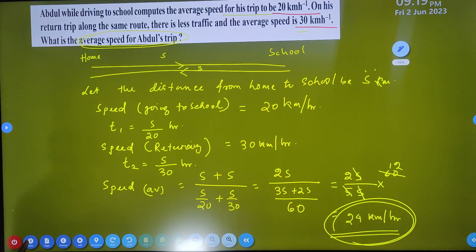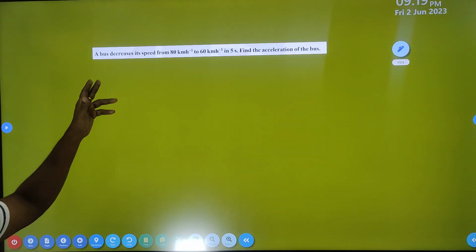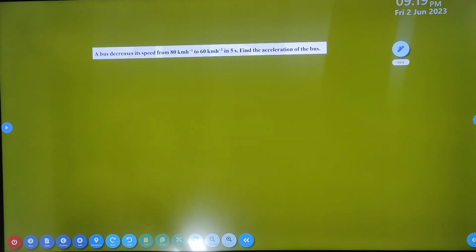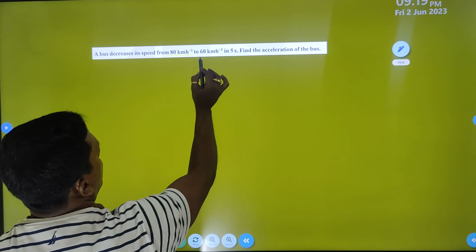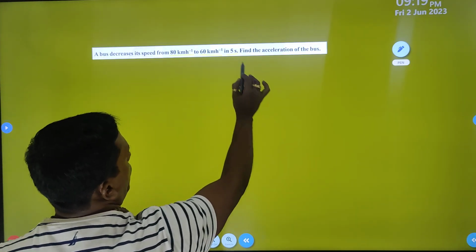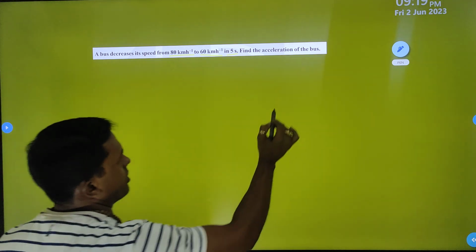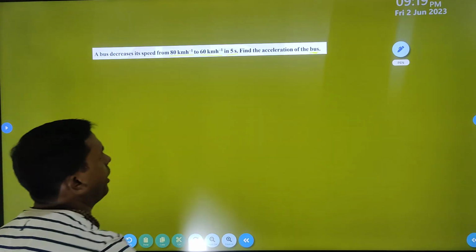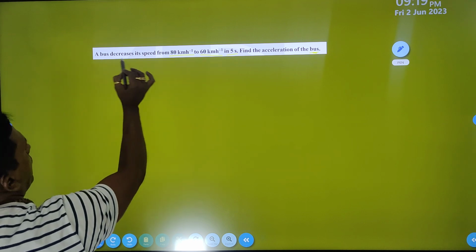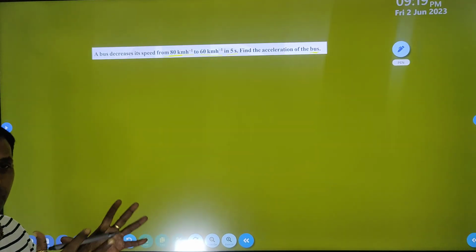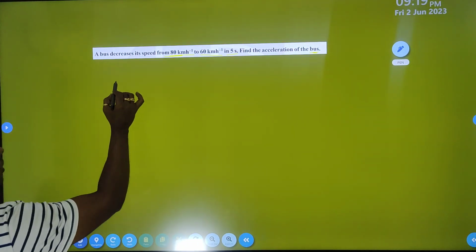Then if I go through the next question, very interesting question. A bus decreases its speed from 80 km per hour to 60 km per hour in 5 seconds. Find the acceleration of the car. Sorry, acceleration of the bus. बस का acceleration निकालना है. Okay, समझ में आया? So simply, the car decreases from the starting point, at that time you can find out this one. What? Initial velocity.